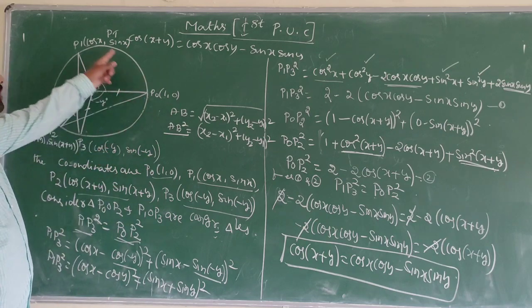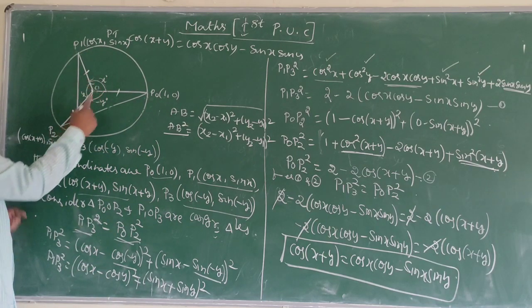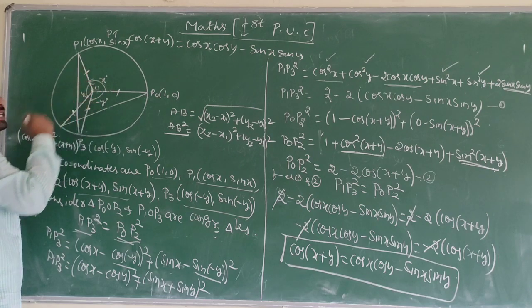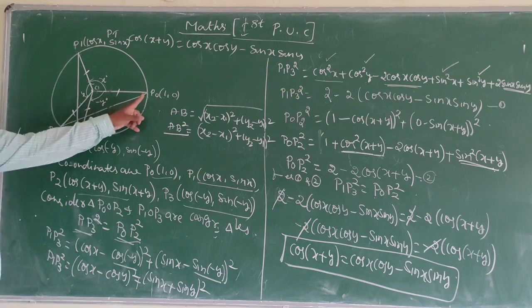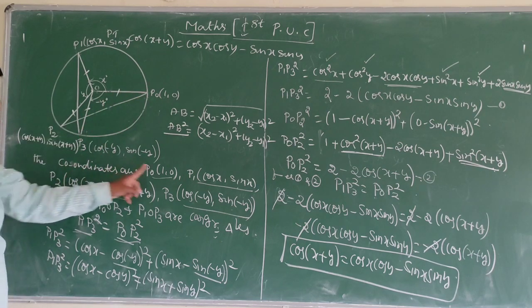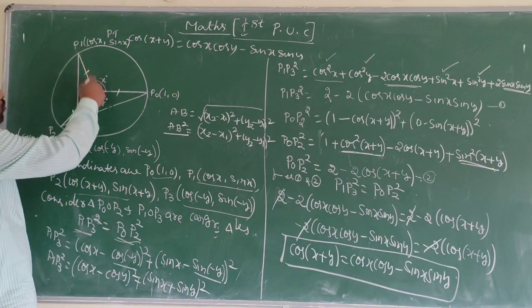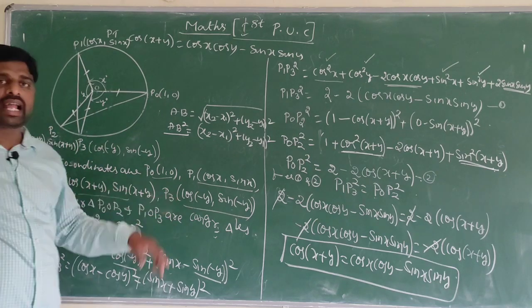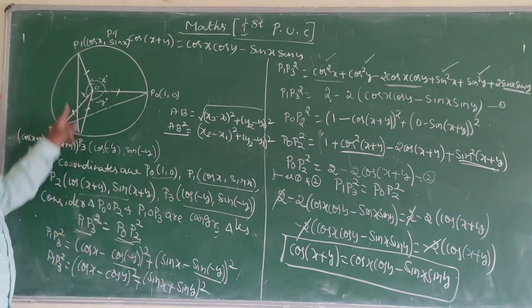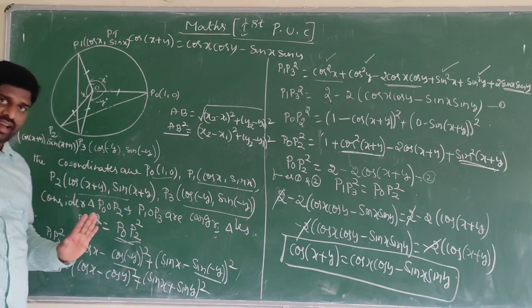So this is the diagram, this is the x angle, this is the y angle, and from here to here is the x plus y angle, this is the minus y angle. Now the points are P0, P1, P2, P3. Here triangles P1 OP3 and P0 OP2 are congruent, so P1 P3 square is equal to P0 P2 square.